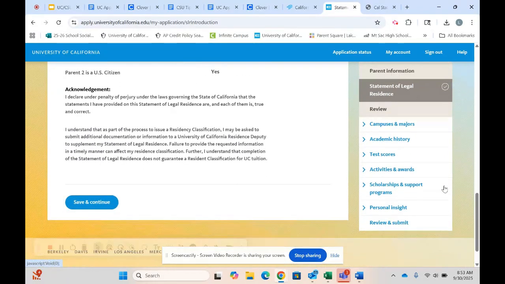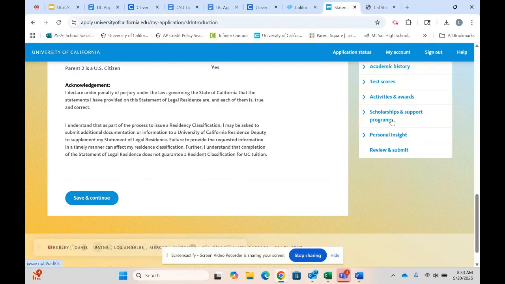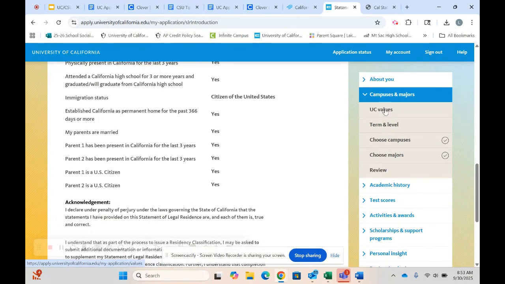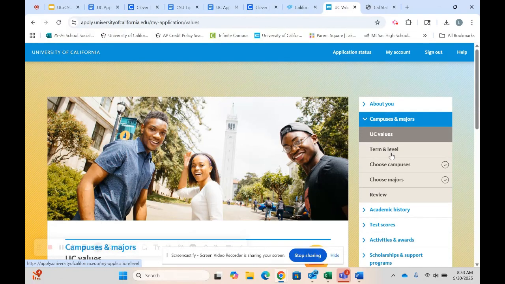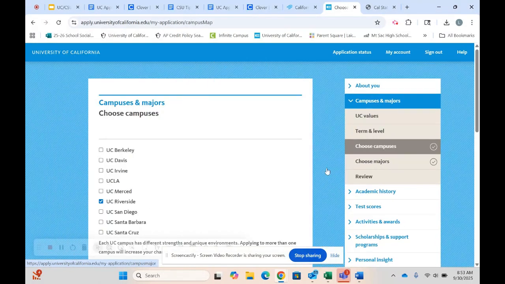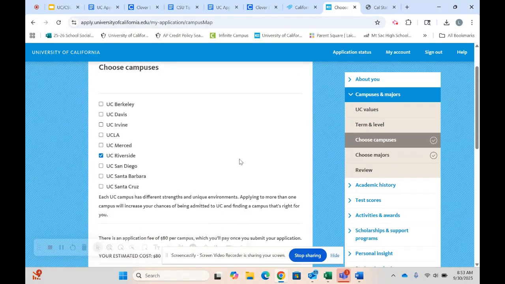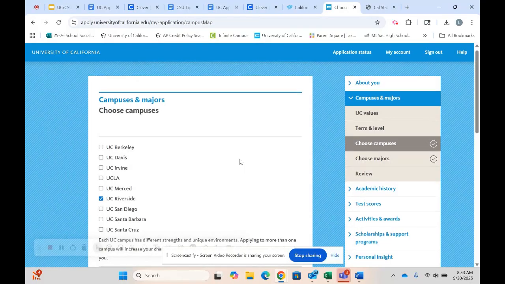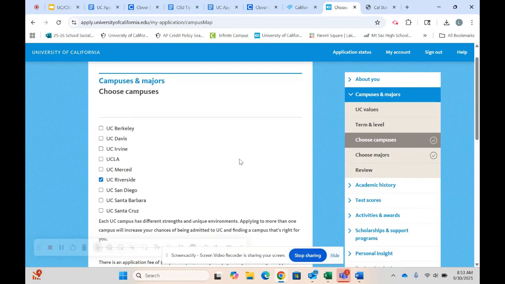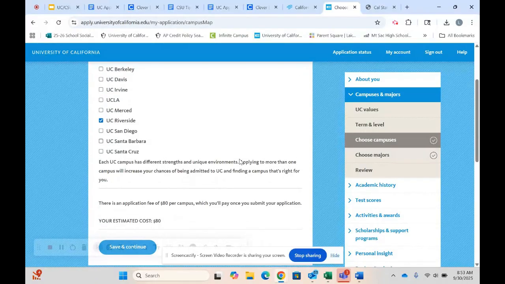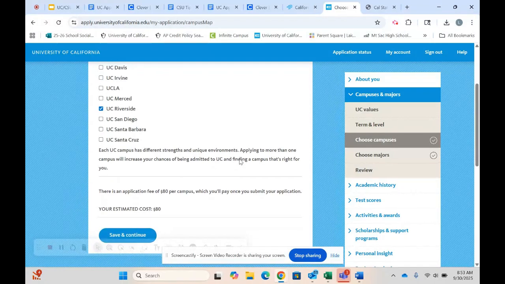The next section of the application is going to be here where you see campuses and majors. The UC system will walk you through that process, and here is where you will select each campus, if you're only applying to one, or multiple campuses that you are wanting to apply for. Please know that there is an $80 application fee per campus.